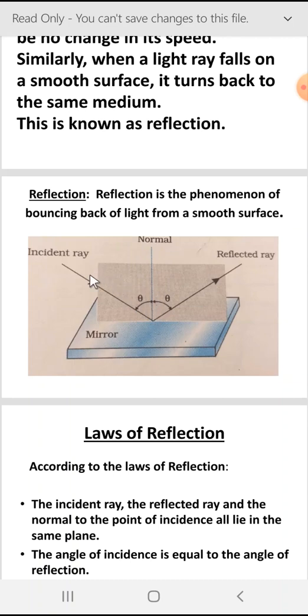The corpuscles are elastic in nature. After striking the surface, the ray turns back. That is the reflected ray. This also makes the same angle with the normal. This is the incident ray and this is the reflected ray. Both the rays make the same angle with the normal. On the basis of this, we can explain the laws of reflection.